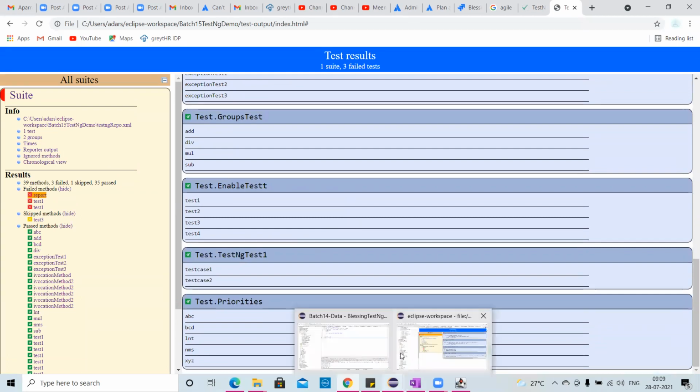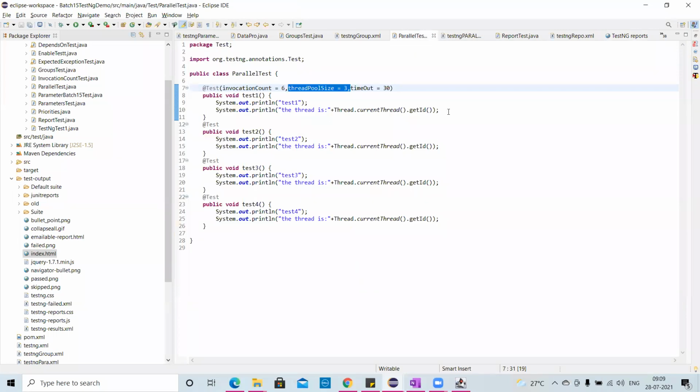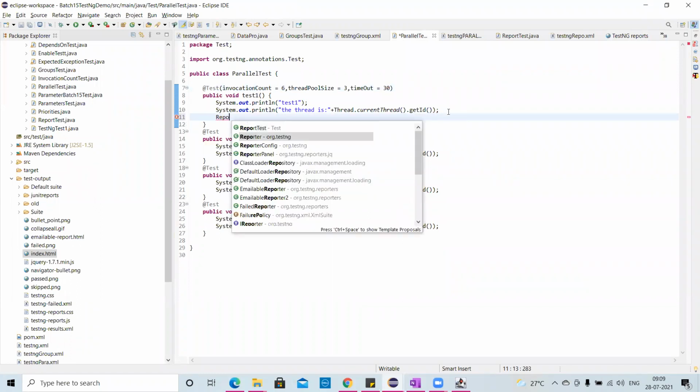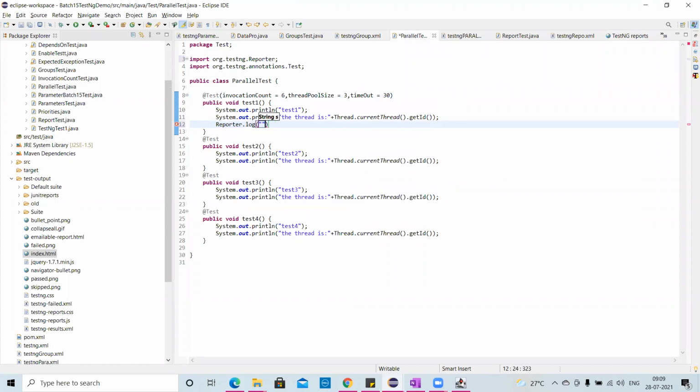Okay, I'll do one thing. I'll go to one of my test cases, and just take it as parallel testing. I'll go here, Reporter dot log, and I'll give it a message: this is the parallel test, I'm describing. I'll put it in another class also. System.out.println we cannot see in the report, right?